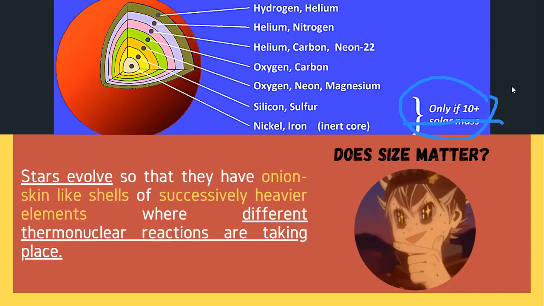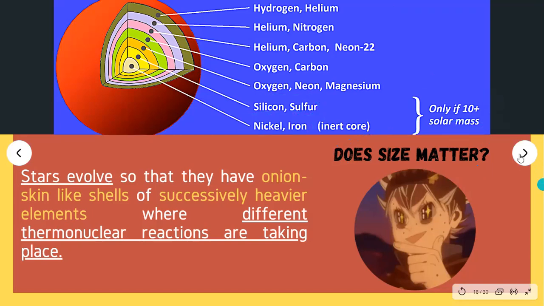That will be the first requirement for how we are able to create heavy elements like nickel and iron. Okay? Silicon and sulfur. So as you notice, mas malalim, mas mabigat yung ating element kasi mas mainit at mas malakas ang gravity.